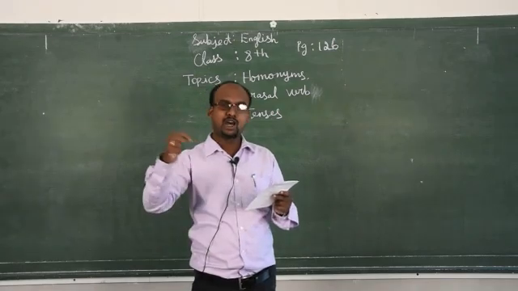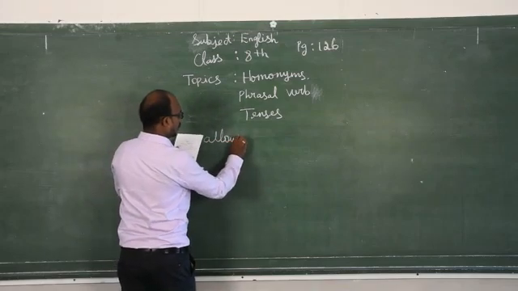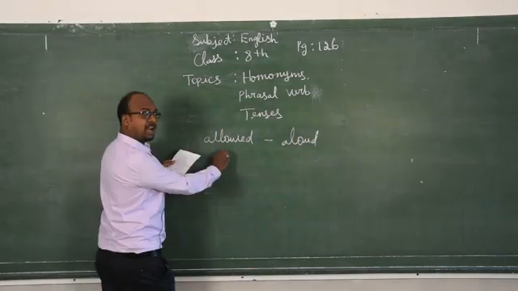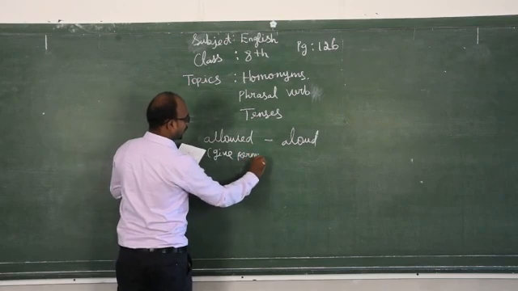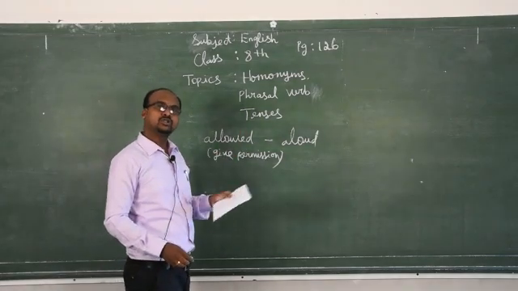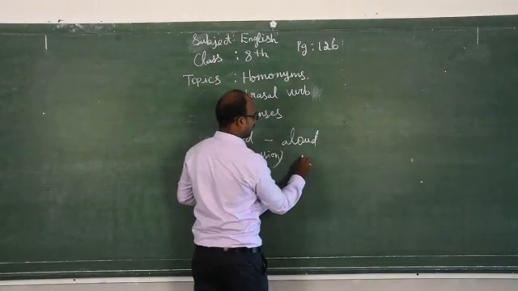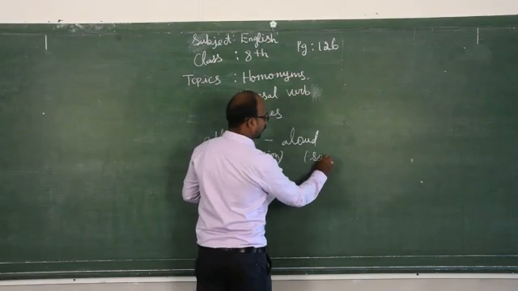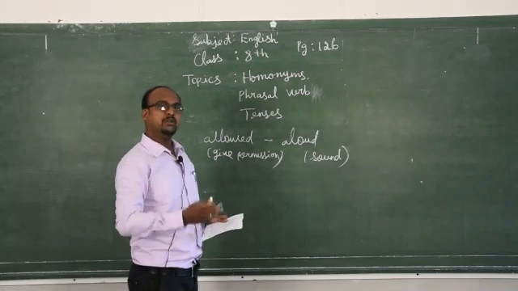For example, allowed. Here allowed means given permission: My father allowed me to go on the educational tour. Here aloud means sound: He called me aloud. So this is homophones. Last term I taught you.